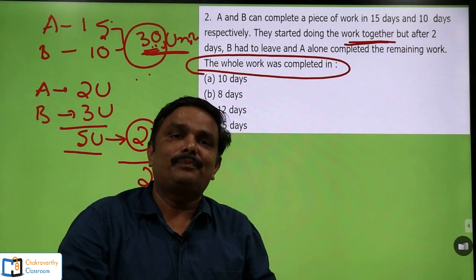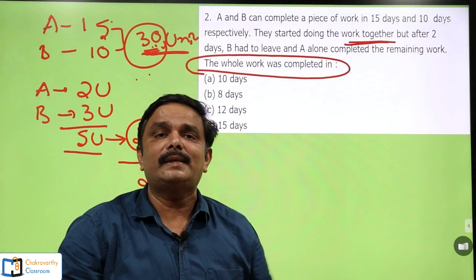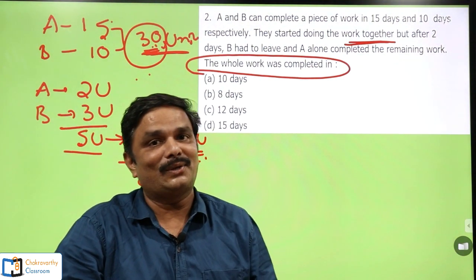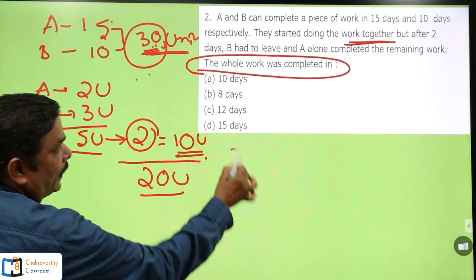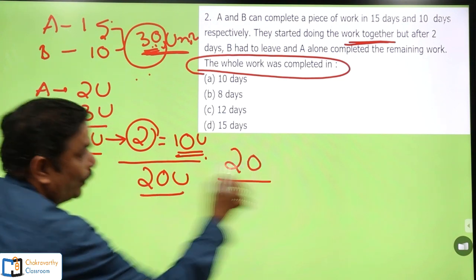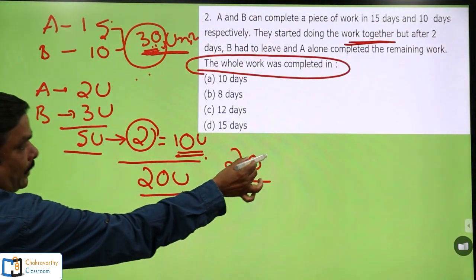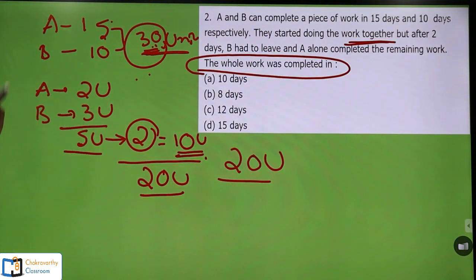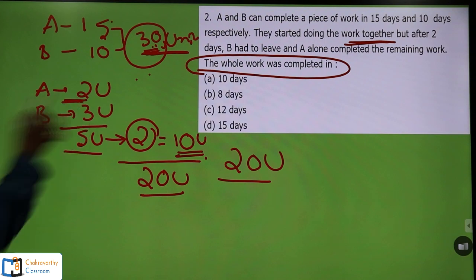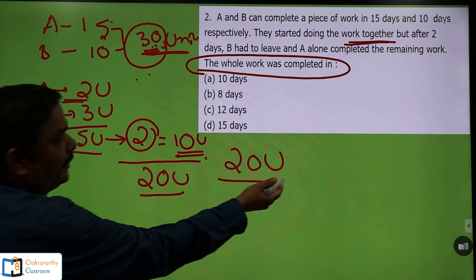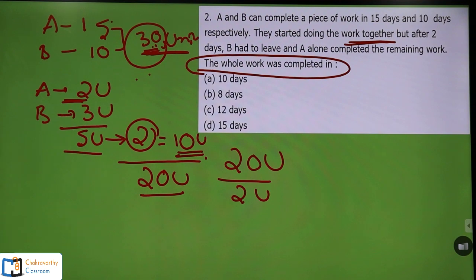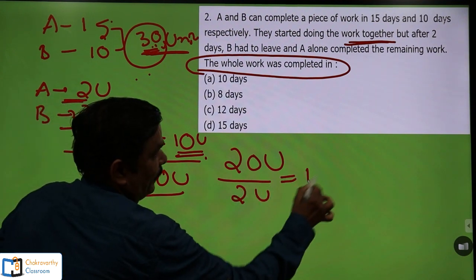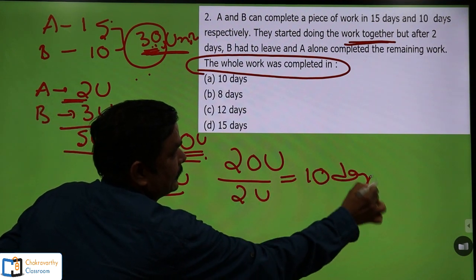Over a period of time, you can directly do this one as a simple mental calculation. Here you see 20 units is remaining, and this work is completed by A alone. A can do 2 units per day. In how many days could A have completed this? 20 units divided by 2 units. Obviously, he would complete that in 10 days.